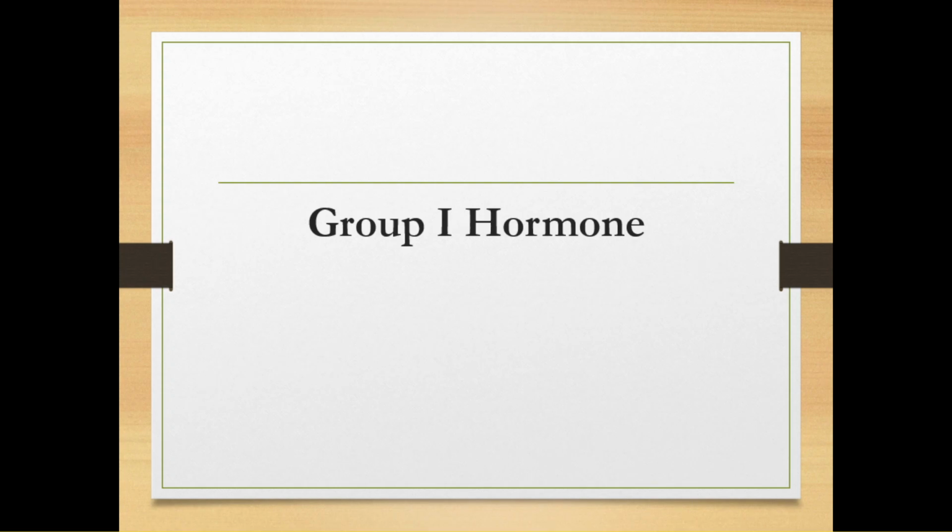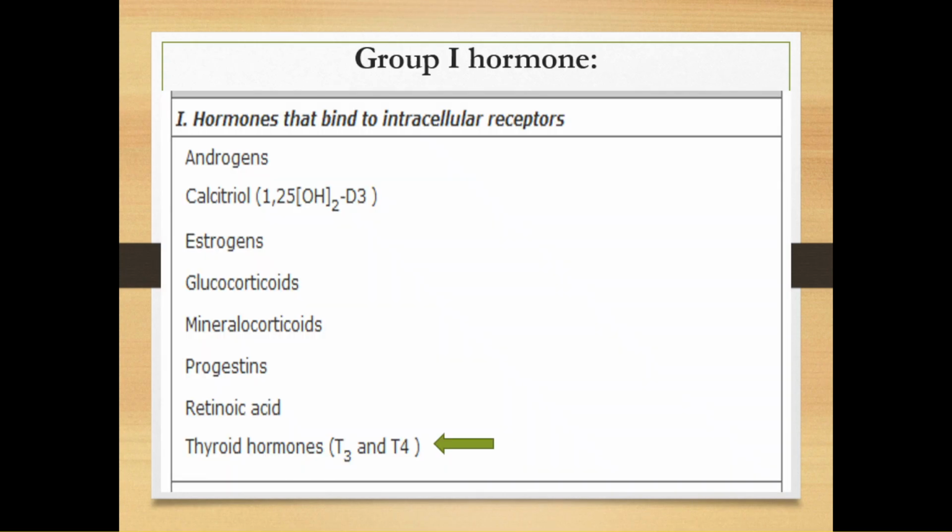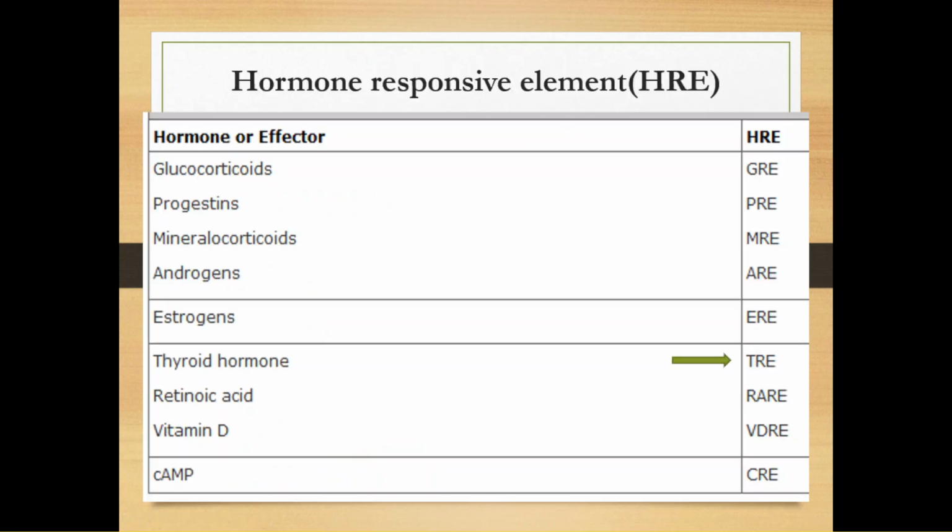Let's elaborate this group first hormone. These are the example of group first hormone that binds to the intracellular receptors. And later I will show you the action of this T3 in detail. Also, group first hormone have their specific responsive element inside the cell, which are called hormone responsive element.